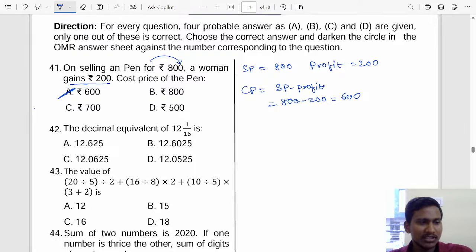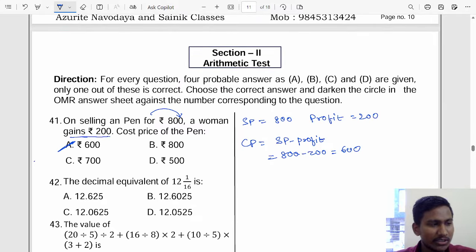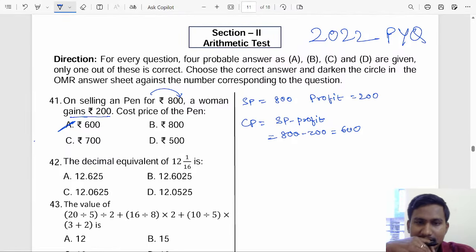Tell me, is it audible to everyone? Yes. Okay, good. Let me just adjust my sound. Yes, that is the answer, option A. This is the 2022 paper. Now let us do the next question, the second question. What will be the answer of the second question, students? Tell me, everyone.